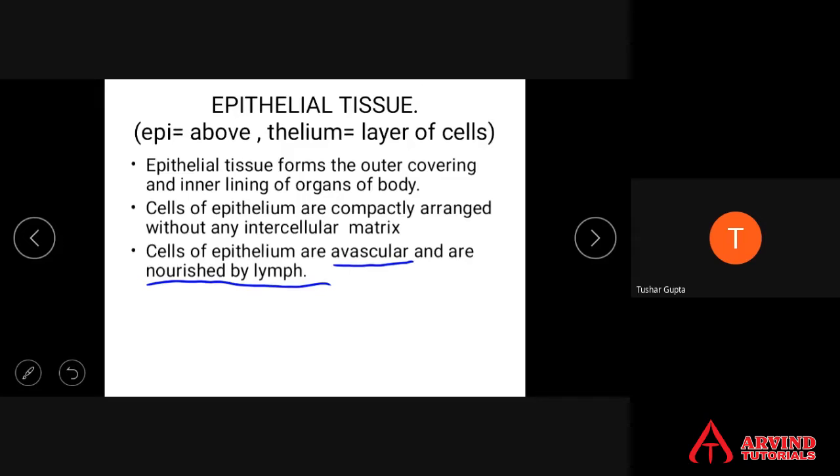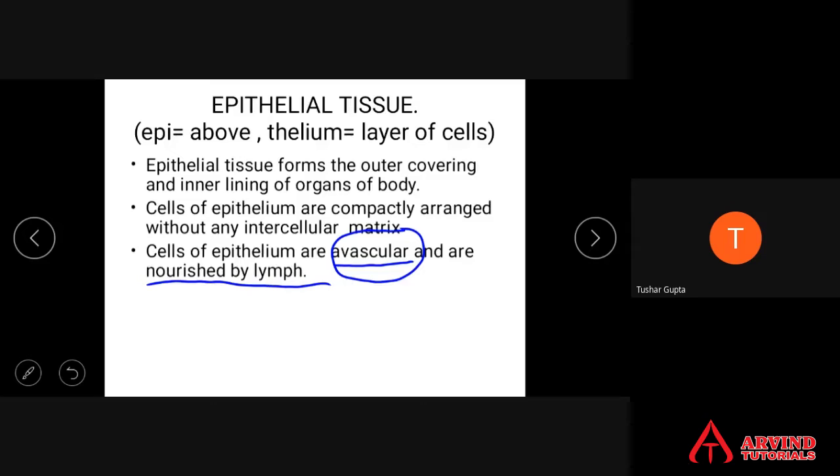But here, if a cell is nourished by blood, if a cell gets oxygen and nutrients through blood, we can say the cells are vascularized. Cell को हम लोग क्या बुलाएंगे? Vascularized बुलाएंगे. If the cell is without a blood supply, then it is called what? Avascular.